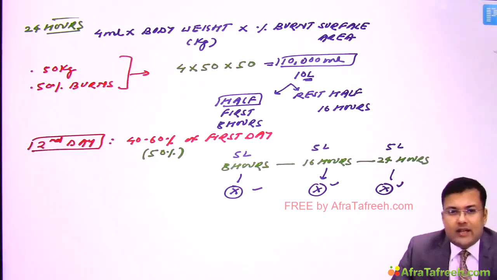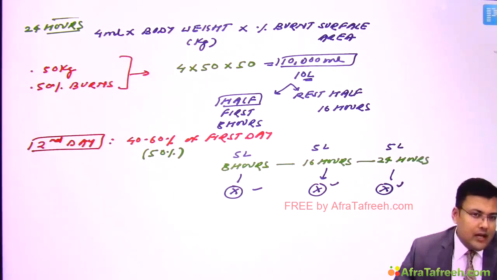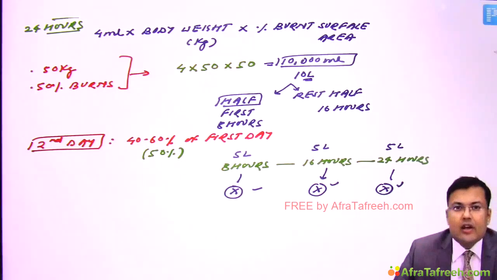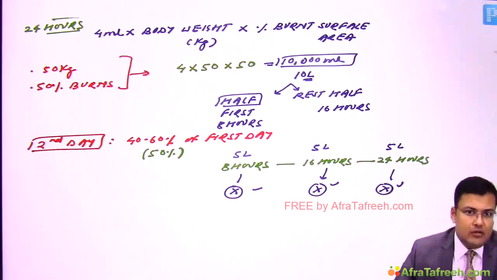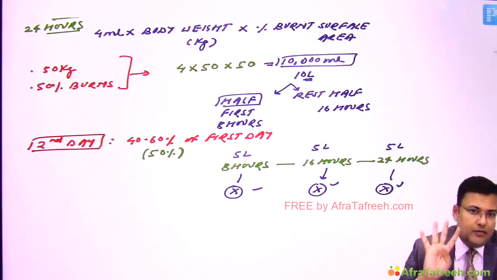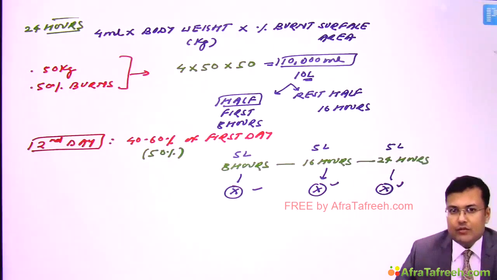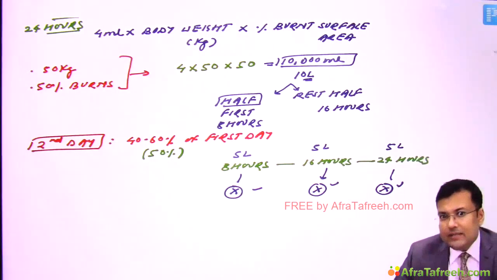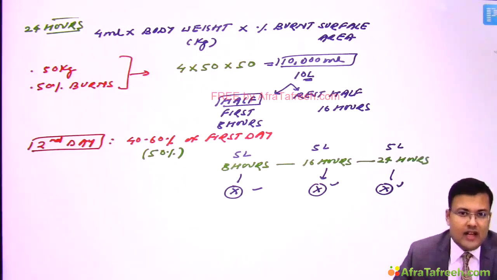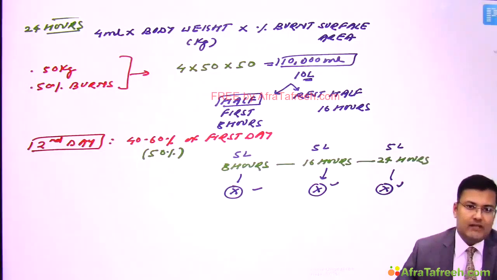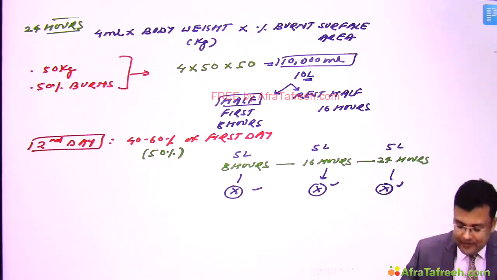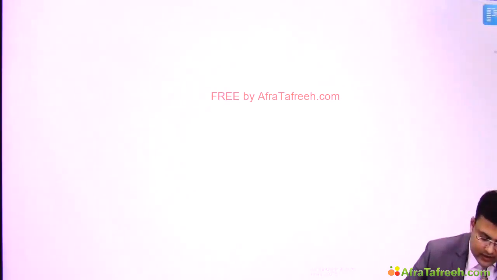Now there is the ATLS modification of the Parkland formula. If in the question nothing is mentioned and only the required fluid resuscitation is asked, you will use the traditional Parkland formula in which 4 ml per kg should be used. But if the question specifically mentions that according to ATLS modification how much fluid should be given, then you have to use this formula. So see, what's the ATLS modification?